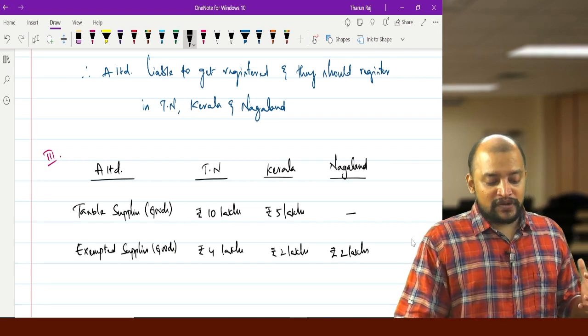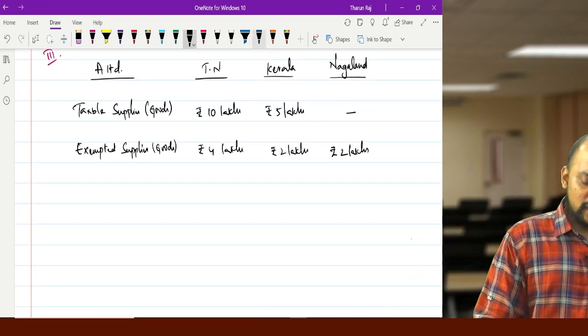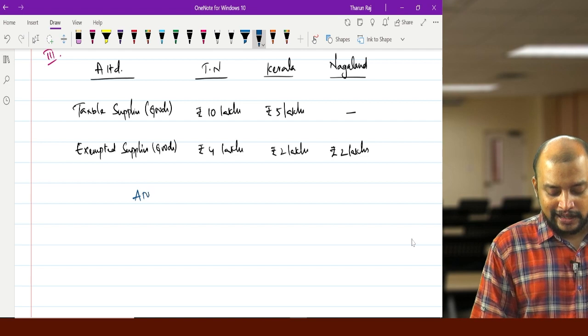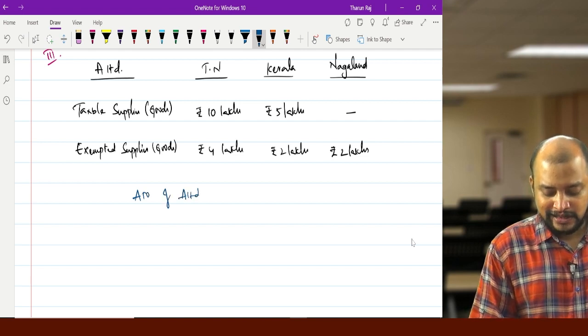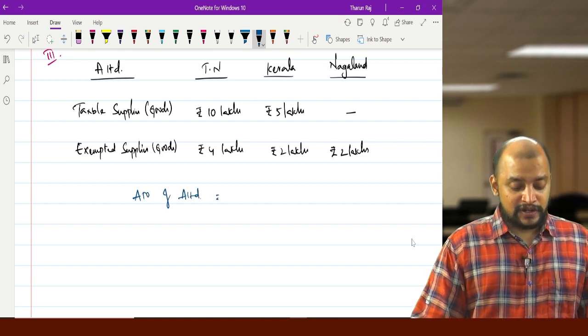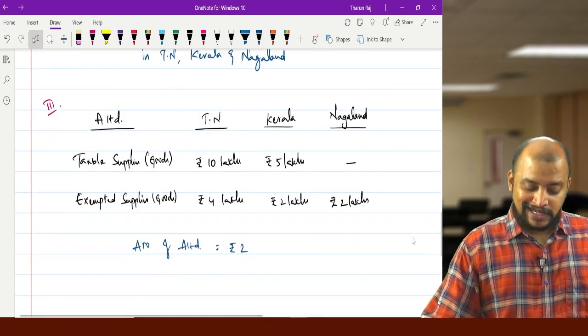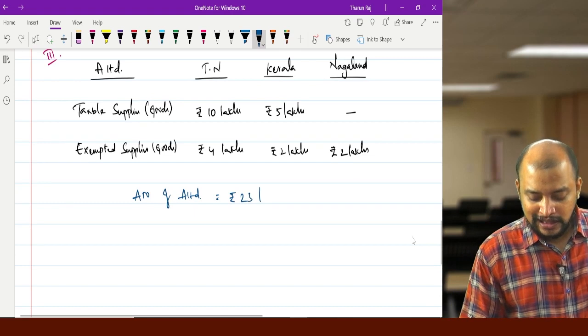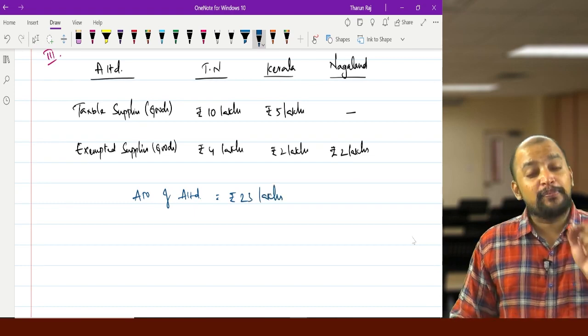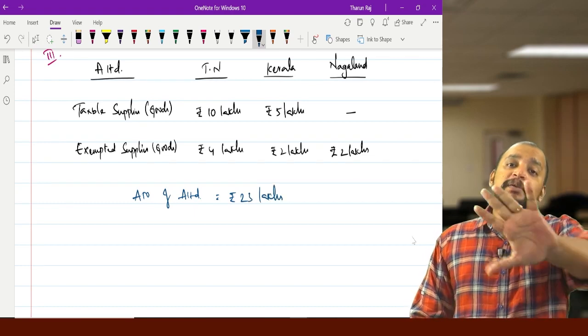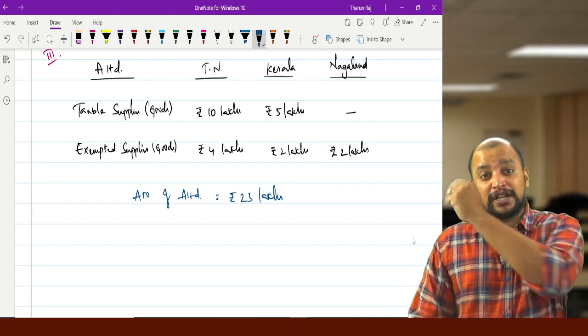Then what will happen? Aggregate turnover of A Limited is the same, 23 lakhs. And what is the applicable threshold limit? It is not 10 lakhs. The applicable threshold limit is 20 lakhs.